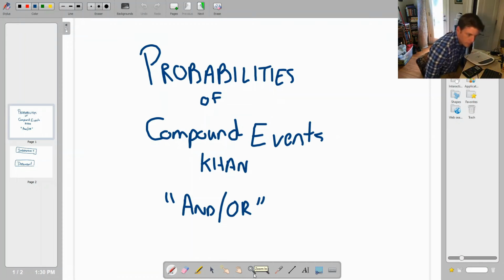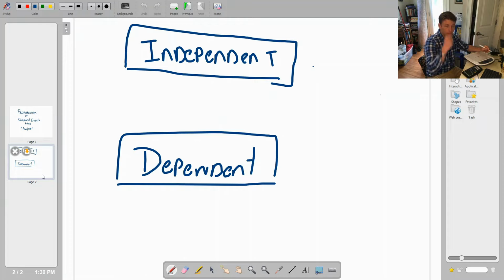All right, well, welcome. We're going to work on probabilities of compound events in Khan Academy. So this is one of the times that we have to do. Compound events are more than one probability event happening. So that could mean independent or dependent events.